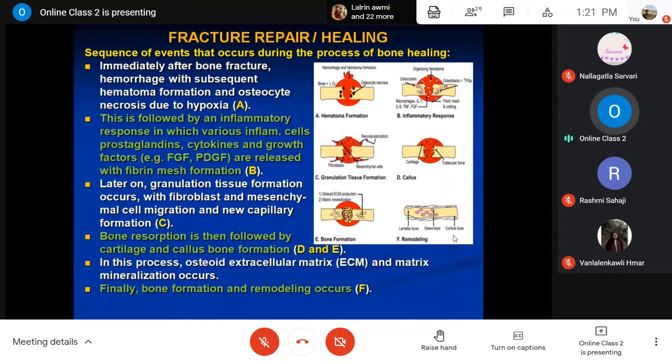Then you have to take a proper diet containing calcium, vitamin D, phosphorus and all these things. Then only the normal hardness and the normal type of bone will form. So finally, bone formation and remodeling occur. So these are the different subsequent events which occur during the process of bone healing. So this is important for your examination.